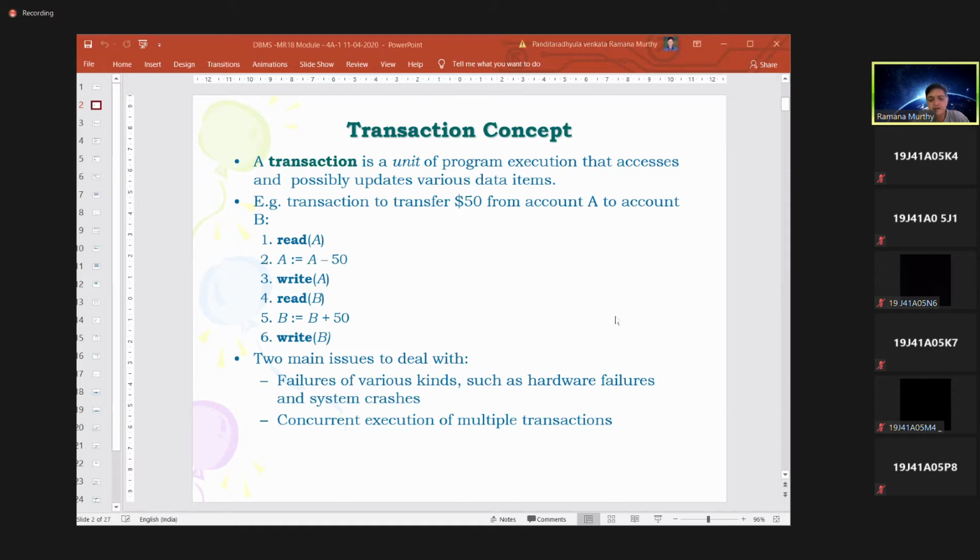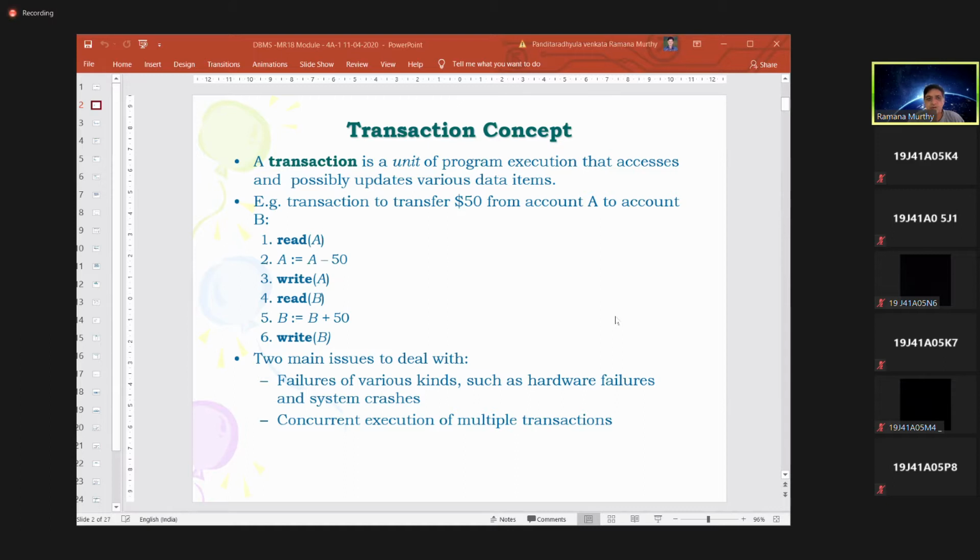All the remaining details, to whom you are paying and for what, are secondary. Our basic operations are read and write operations. The read and write operations are involved only within a transaction. Whatever you are doing, somebody is initiating, somebody is executing some command, we call it a transaction.